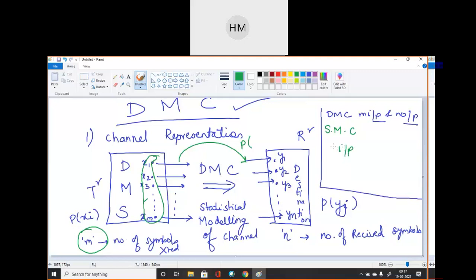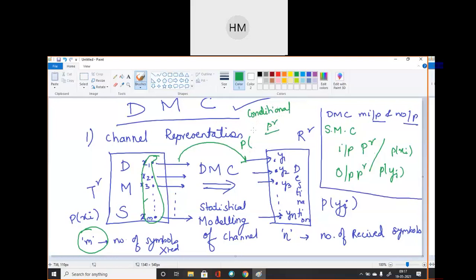Now you can write in your copy, each possible input to output path, I have shown with my green line. Each possible input to output path is indicated along with the conditional probability. Till now we have discussed input probability, then output probability, P of xi, P of yj. Now how are both of them linked? They are linked by conditional probability. I'm explaining the concept to you.